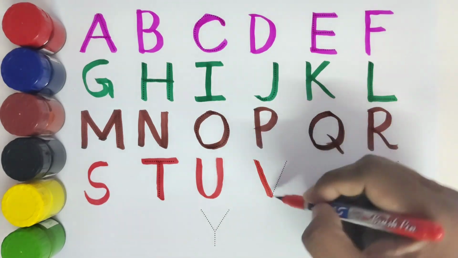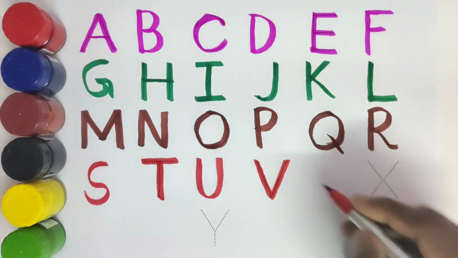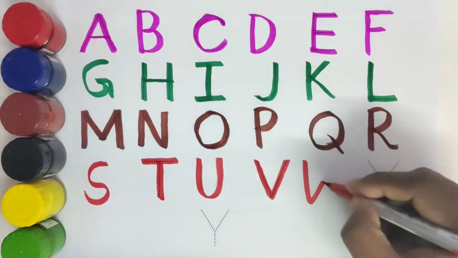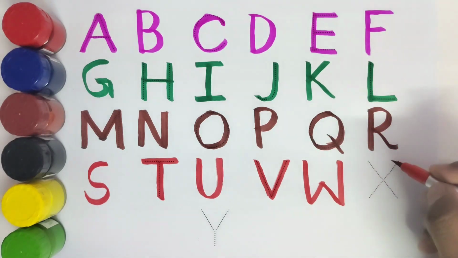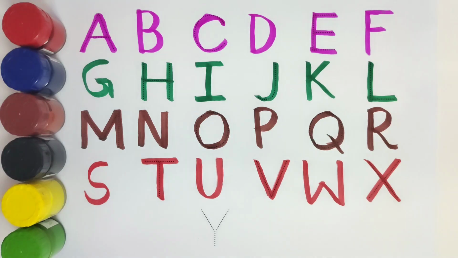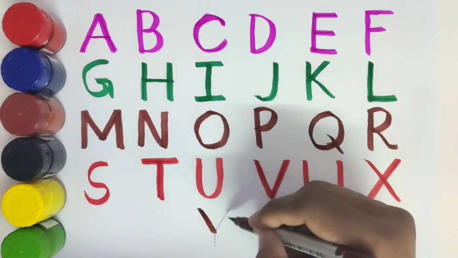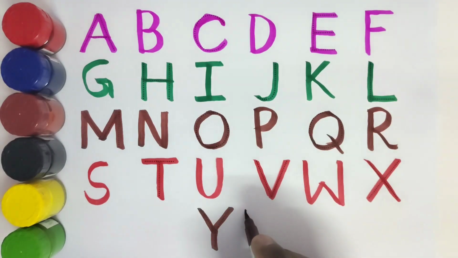V for van. What comes after V? W. W for watermelon. This is X. X for Xmas. This is Y. Y for yo-yo. What comes after Y? Z.